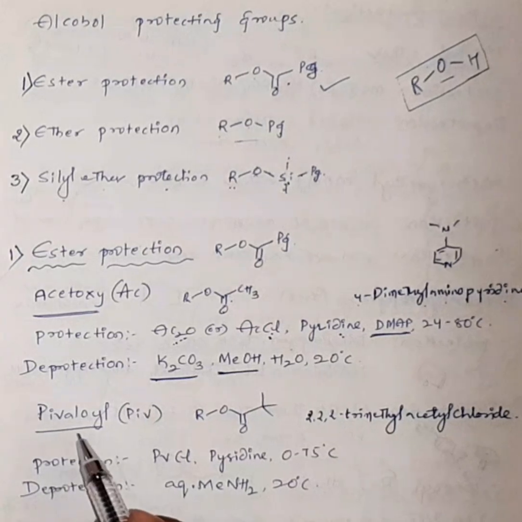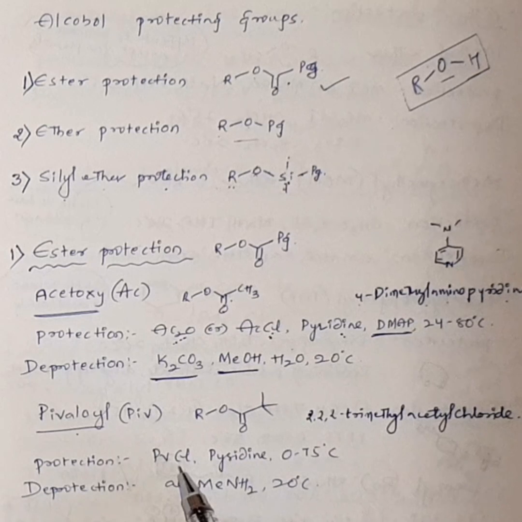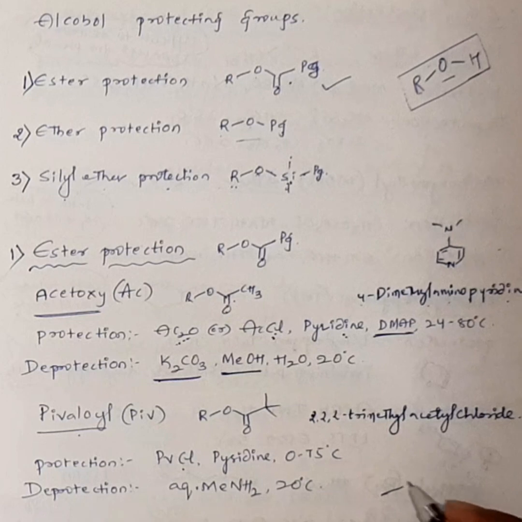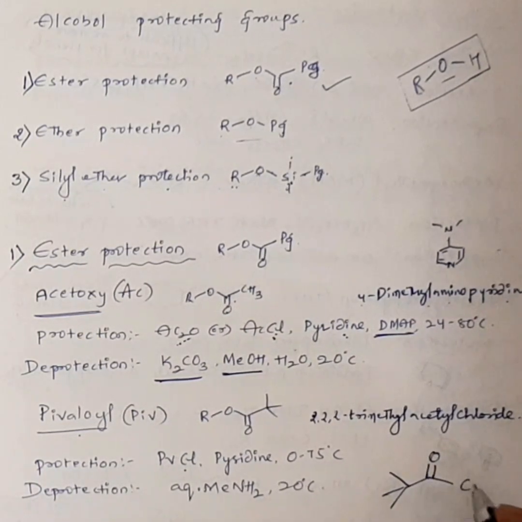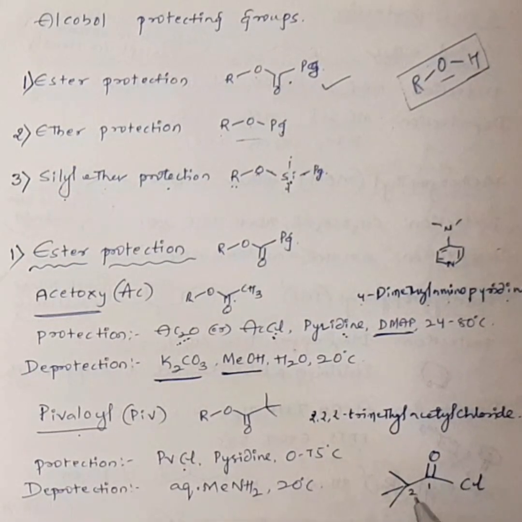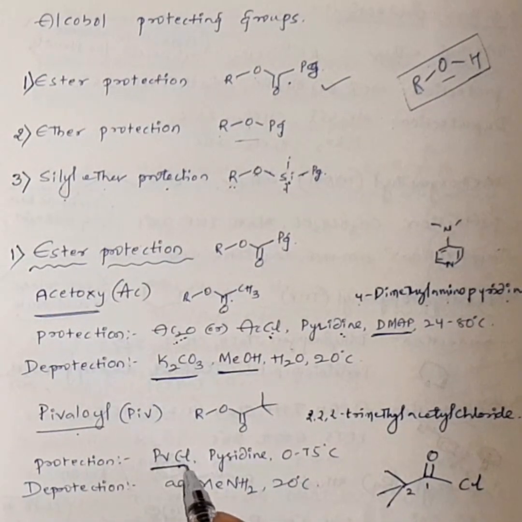Next, coming to pivaloyl protection. In this case, we are taking pivaloyl chloride. This is an acid halide. This is the pivaloyl chloride structure. At the second position, you can see 2,2,2-trimethylacetyl chloride, or else we can also write it as 2,2-dimethylpropanoyl chloride. This is called pivaloyl chloride, generally abbreviated as PivCl.